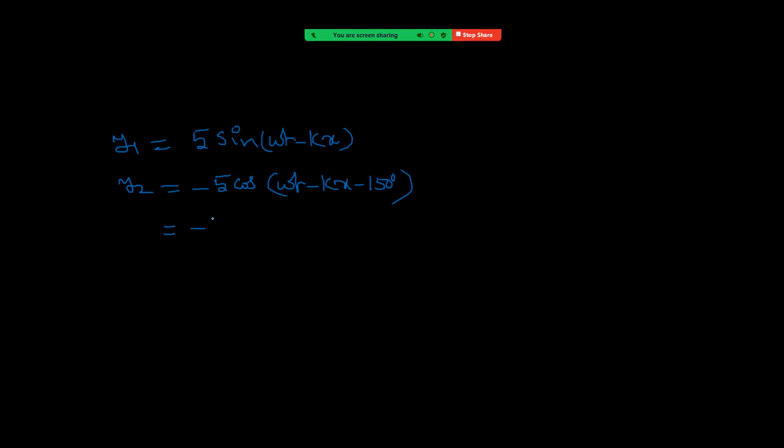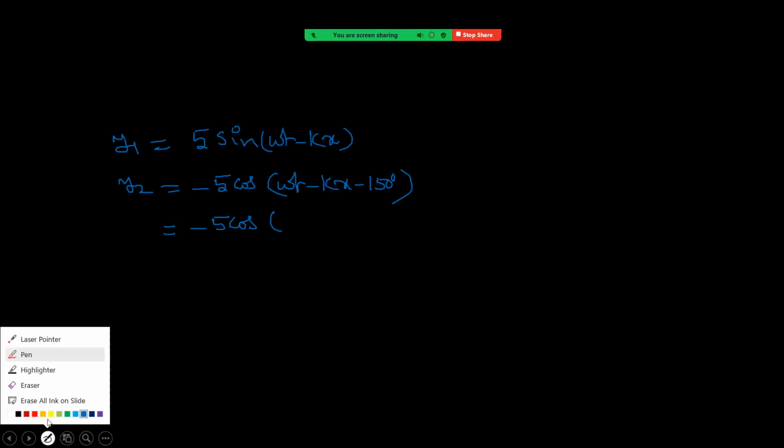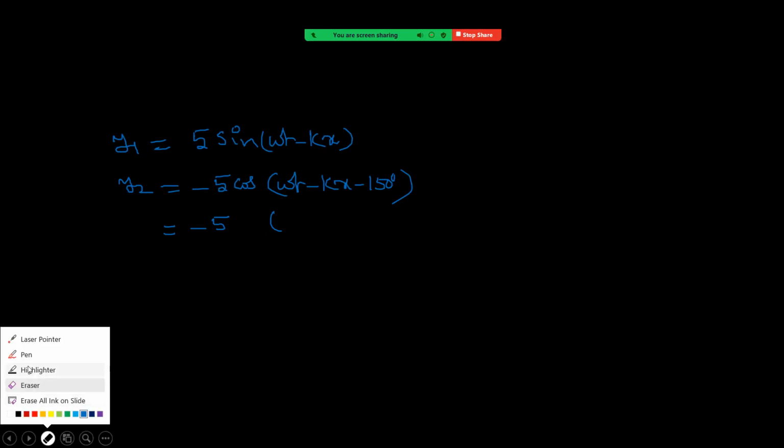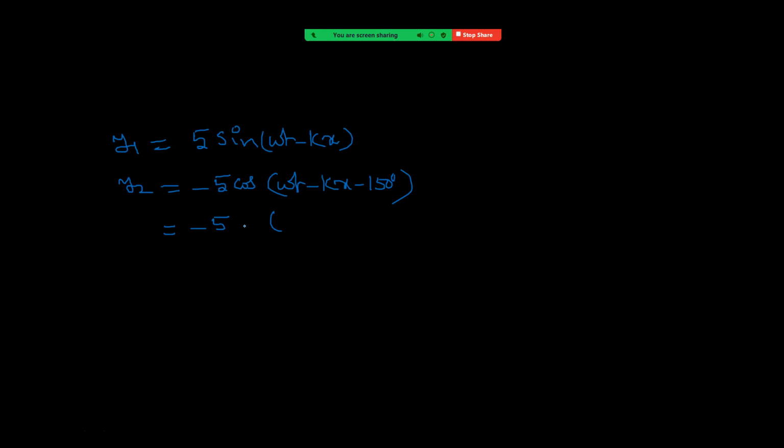This is equal to minus of 5 cos. Wait, we want to convert into sine, right? I am writing cos theta as sine of 90 plus theta.